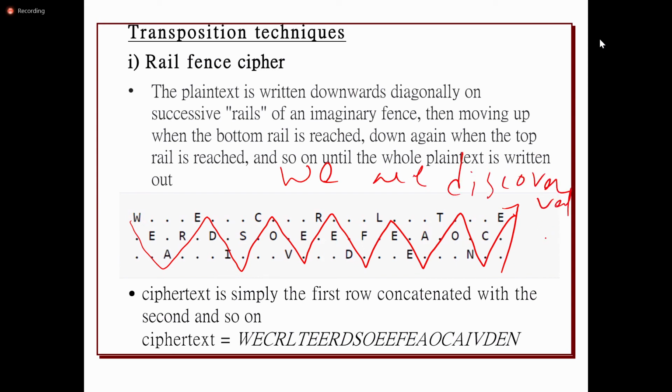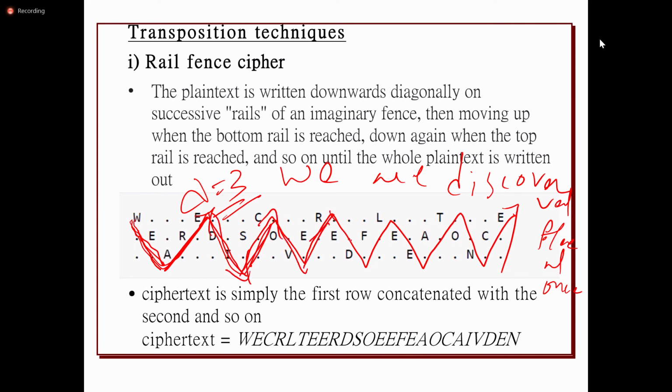So in order to generate this, what it is doing is, whatever the given plain text is, it is writing in this format based on the depth. So it takes the depth. Here in this example, the depth is equal to 3. So in the first line it takes 3 characters, again 3 characters, like that, 3 alphabets. So it is going to write in this manner.